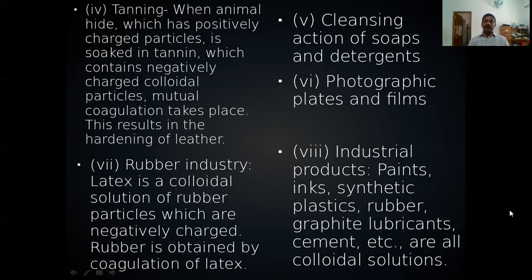In photographic plates and films, now we are not using it because it is the digital era. But in earlier days, in photographic plates, we used colloids. Usually we used a colloidal solution of bromide salt to make silver bromide to make the photographic plate.